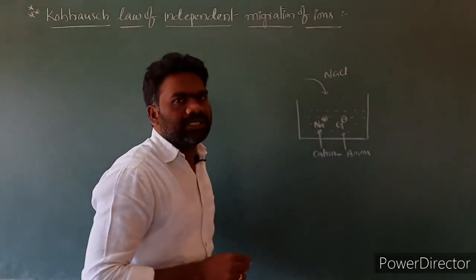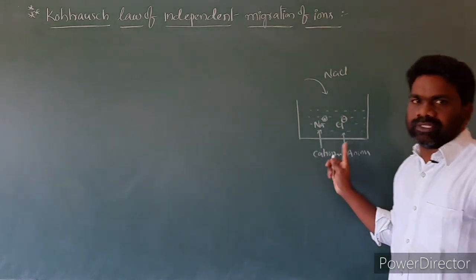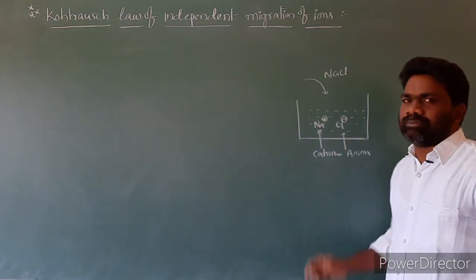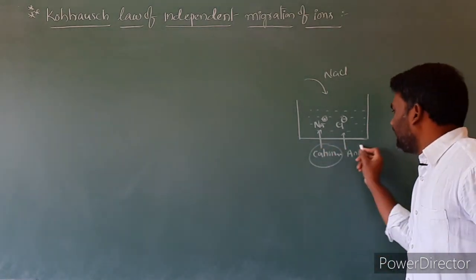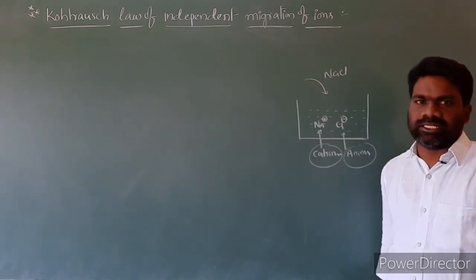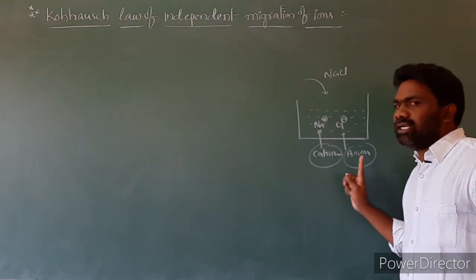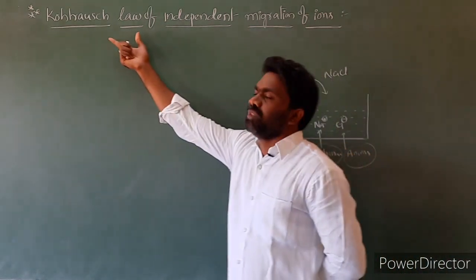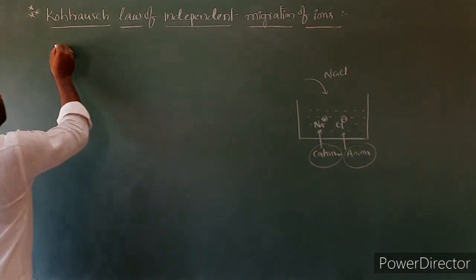Positive ions are the cations and negative ions are the anions. The limiting molar conductivity of this electrolyte is the sum of the conductivities of cation and anion, and this is known as Kohlrausch law. Now let us write the statement regarding it.